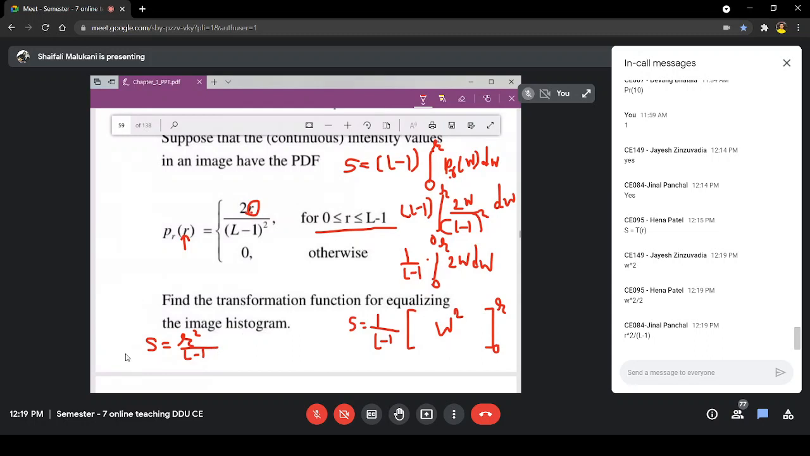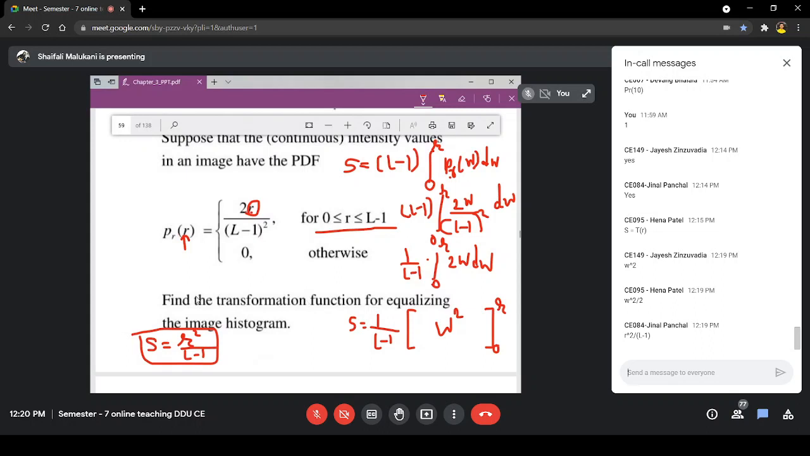Okay, so this is what they have asked you. What it means is, take your input intensity, square of that, divide by 255, and whatever answer comes, that you substitute. That is what the meaning is, right? So in my image, I will go for any intensity, that intensity square divided by L minus 1. If I replace in that way, then all the intensities will have equal probability of occurrence. Many of you might not agree with that.